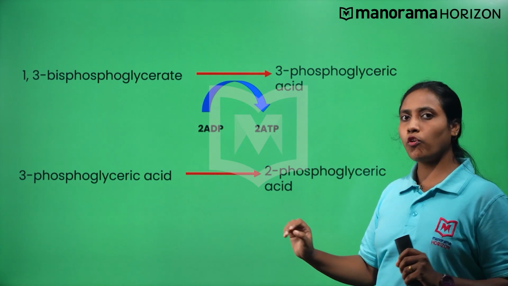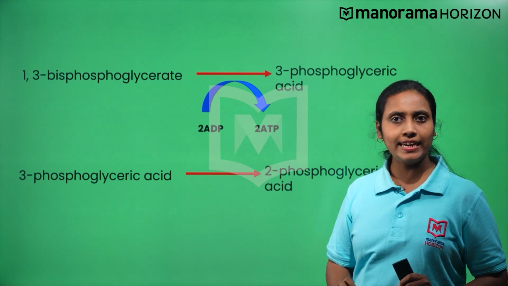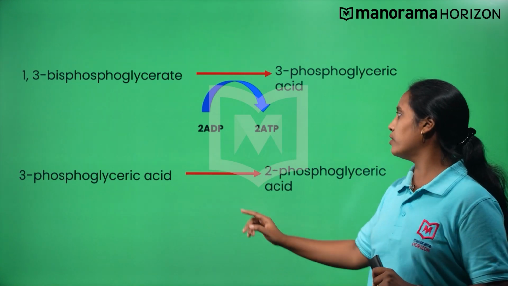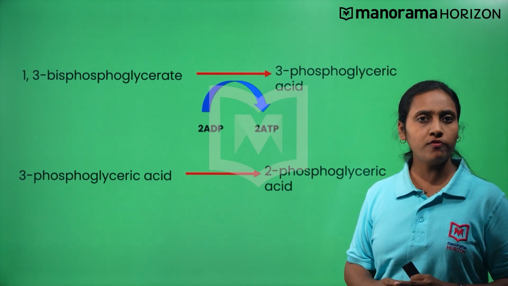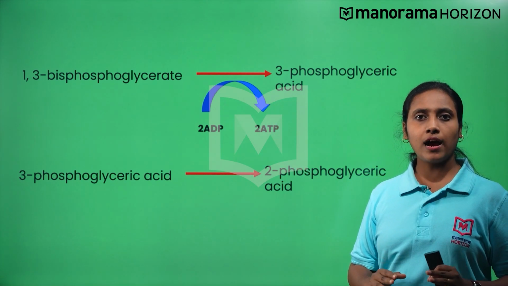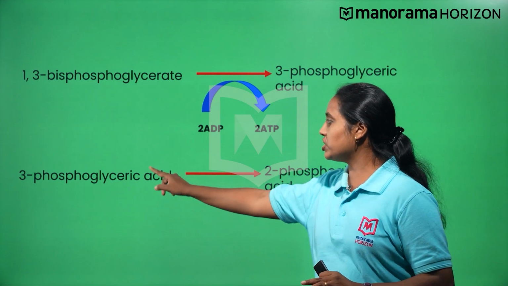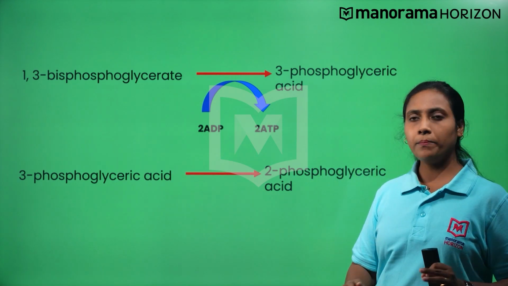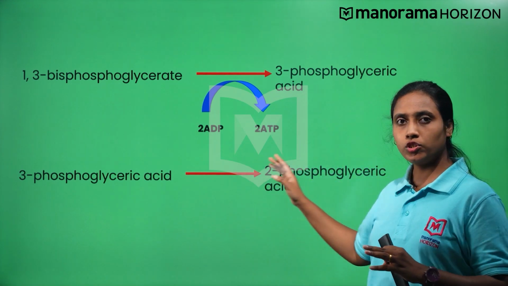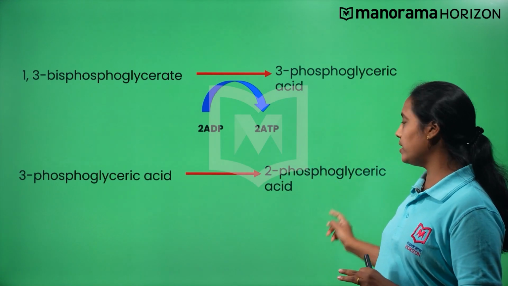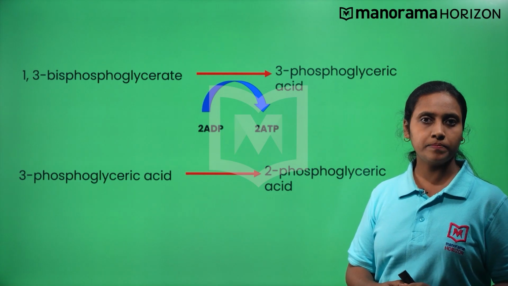Here, two phosphate molecules are released and are used to convert two molecules of ADP into two molecules of ATP. Now, the phosphate position changes from the third carbon in phosphoglyceric acid to the second carbon in phosphoglyceric acid.